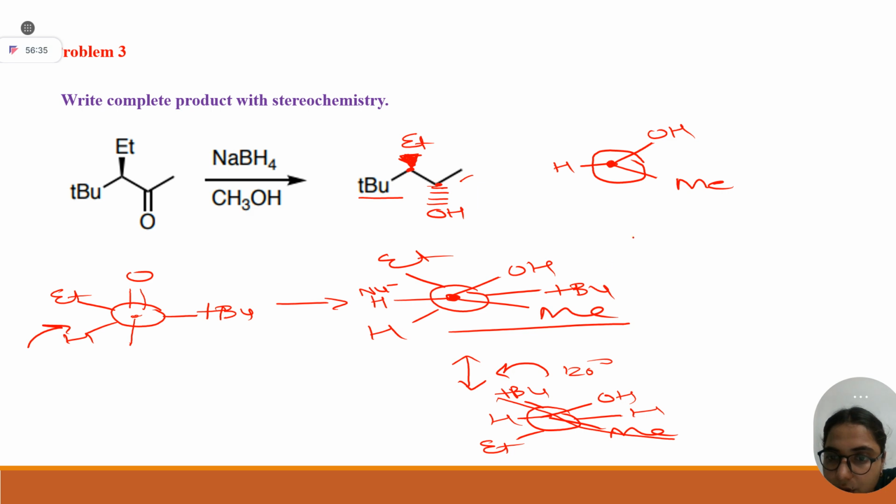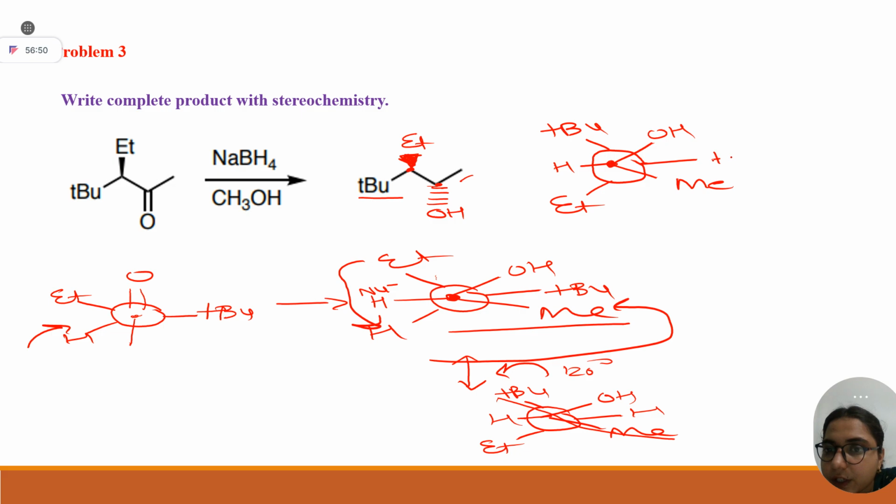Now I have told you, give tertiary butyl a 120-degree rotation. Tertiary butyl will come here, your ethyl will come here, and your hydrogen will go in place of tertiary butyl. Now clear? Now see, tertiary butyl and methyl are opposite to each other. If I draw it very clearly: OH, Me, hydrogen.